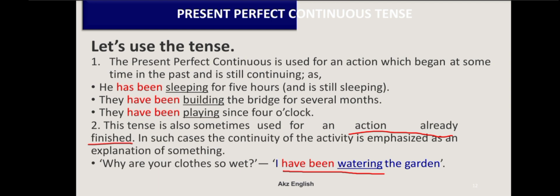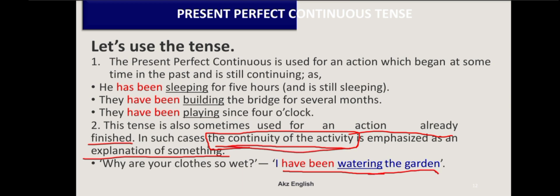But now here it is used in the present perfect continuous tense, so that the continuity of the action is emphasized as an explanation of something. Now here, explanation of what? Explanation of action. Watering the garden is emphasized. I am so wet because I have been watering the garden. Actually the action of watering the garden is finished, is completed, but now the explanation of the watering the garden is emphasized in continuation of the activity here explained.